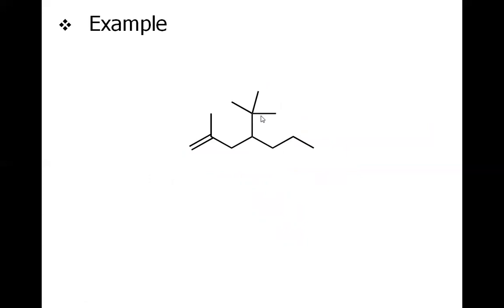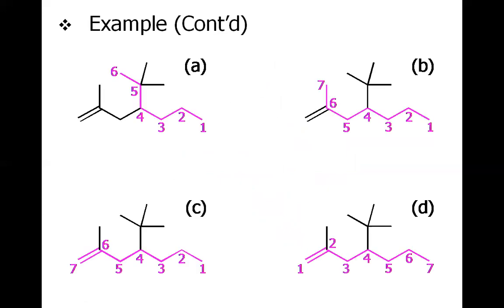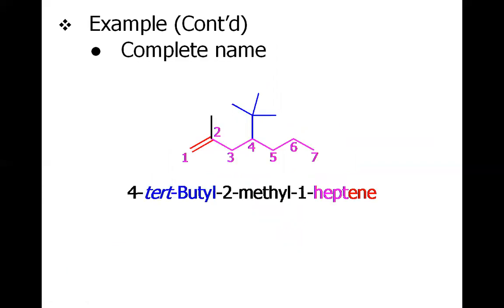There are further examples for this molecule. Obviously, the first task is to choose the longest carbon chain, including the double bond. Once you have decided, that is the 7 carbon chain including this double bond, you have to number it from this carbon, because it will directly give you the first carbon as the double bonded carbon.